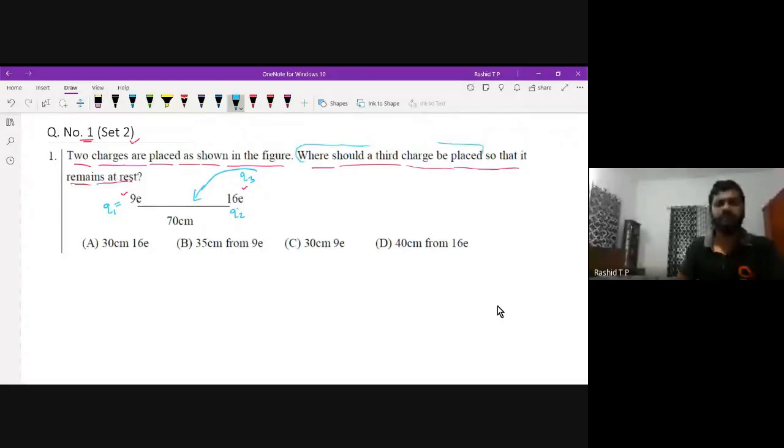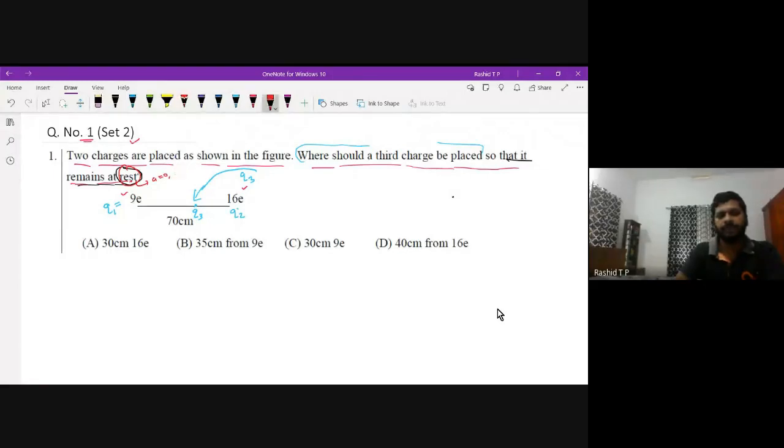The condition is that after placing the charge, suppose I place Q3 here, the whole system should be in equilibrium, that is, it remains at rest. Q3 should be at rest. Rest means velocity should be 0 and acceleration should be 0. Therefore, the net force on that particle should be 0.